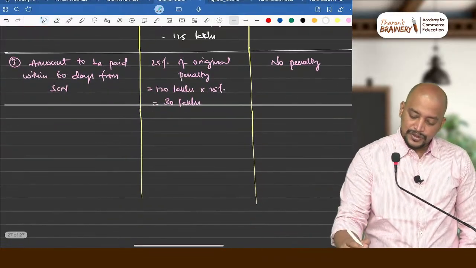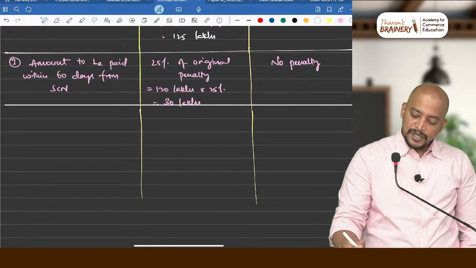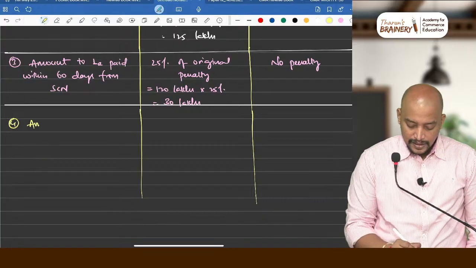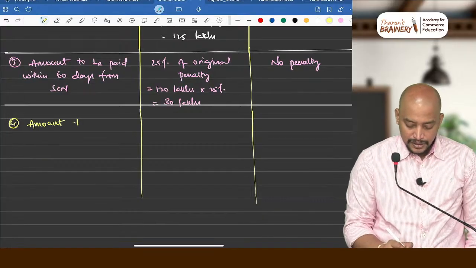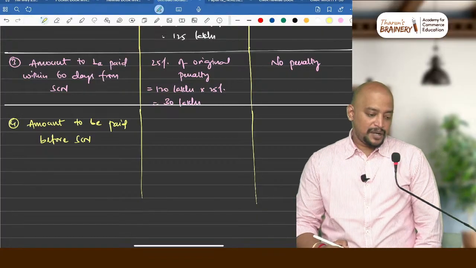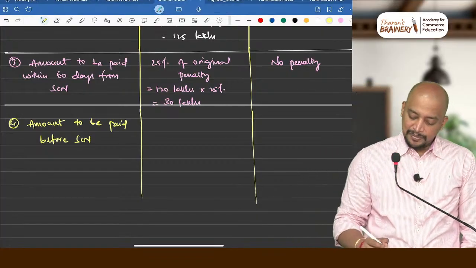So fourth situation, amount to be paid before show cause notice. How much will be the penalty?